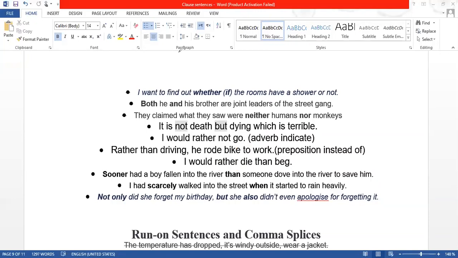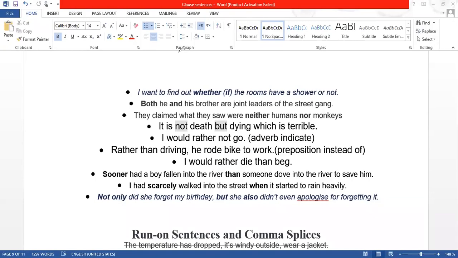Next, sooner than. Now this one is again like not only: if we put it in the beginning, we will have questions. No sooner had a boy fallen into the river than someone dove in the river to save him.